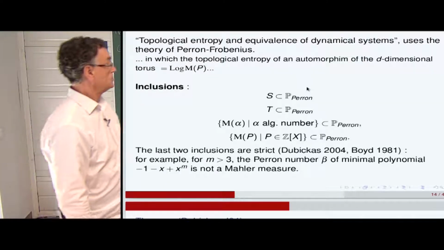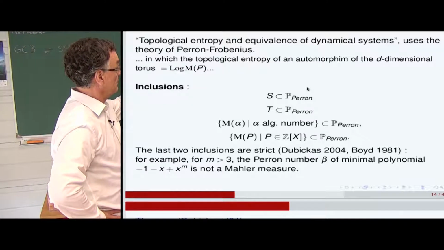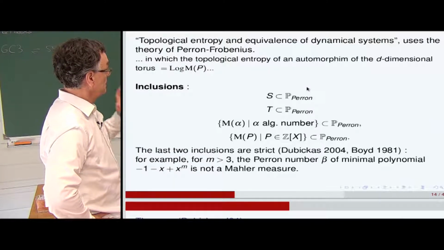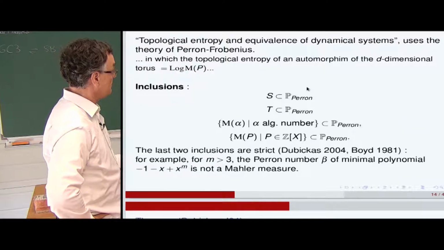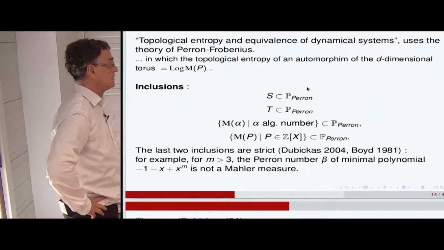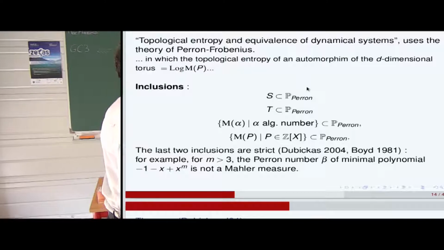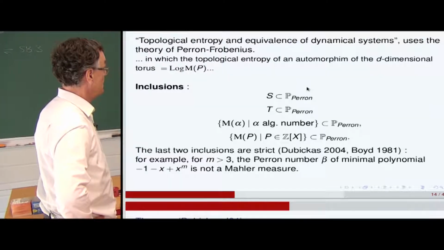Okay, so we have inclusions. Any Pisot number is a Perron number. Any Salem number is a Perron number by the very definition. And by the theorem of Adler and Marcus, any Mahler measure of any algebraic number is a Perron number.